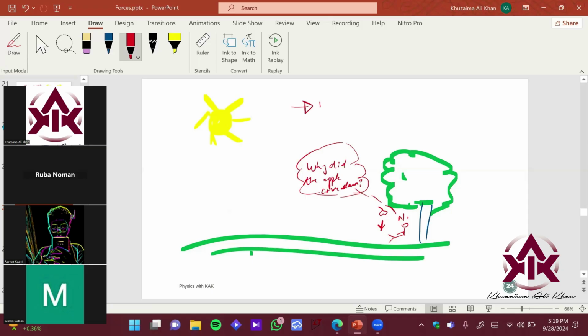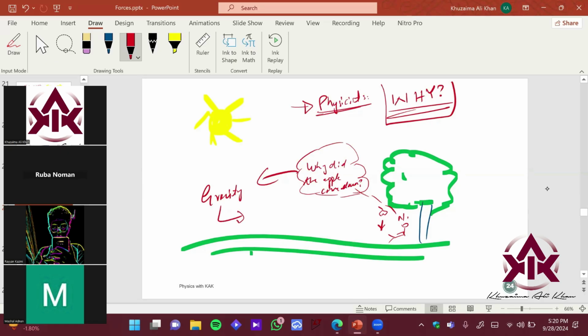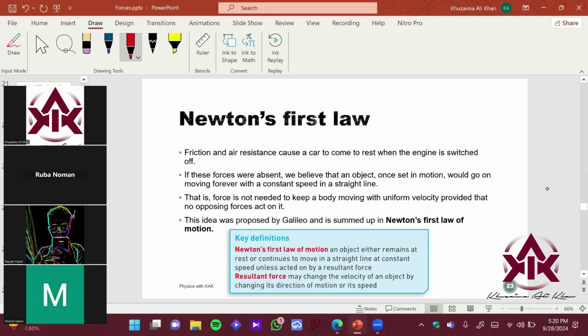Every physicist, whatever theory has been discovered, was based on why. So every question, every theory started with why, and then they explored methods which explained why it is happening the way it is. So after this, he discovered gravity. He discovered that there is gravity, and as soon as he discovered gravity, he placed his three laws, right? That we are going to study today. So the first law is as follows.